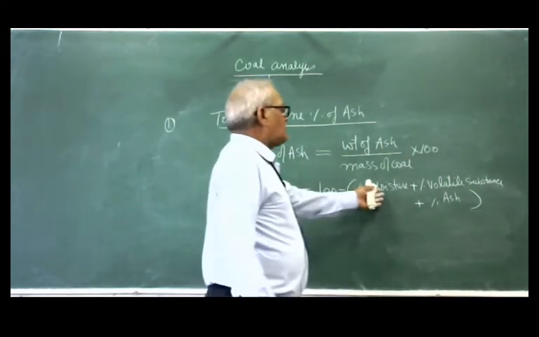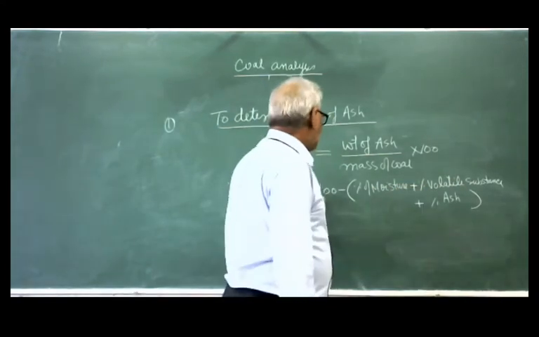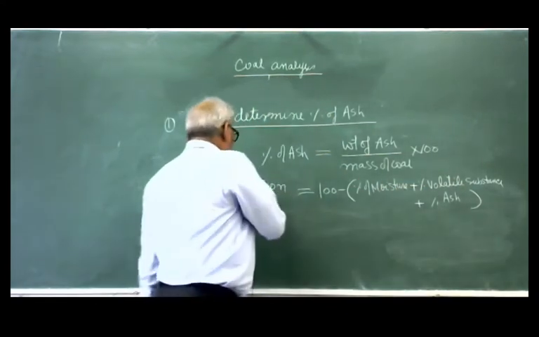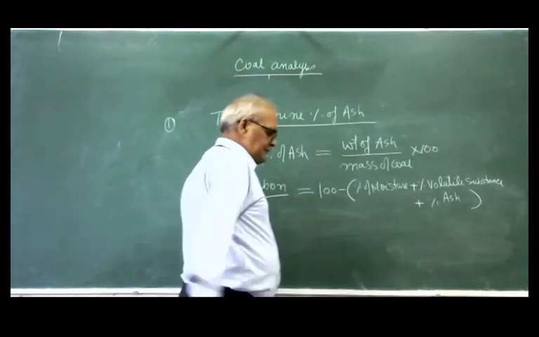You add all these percentages and subtract from 100, and you will get the percentage of carbon.